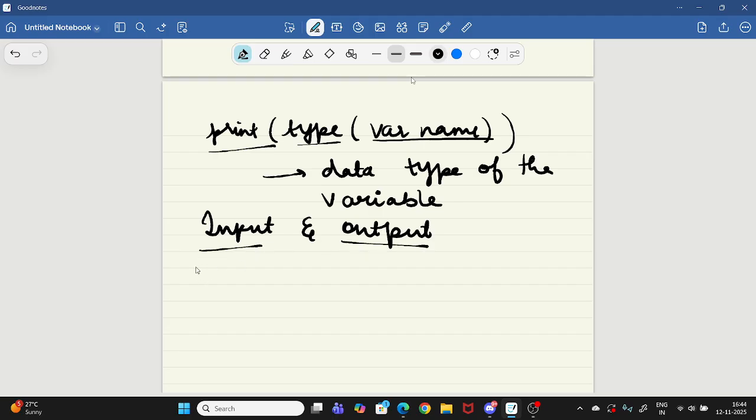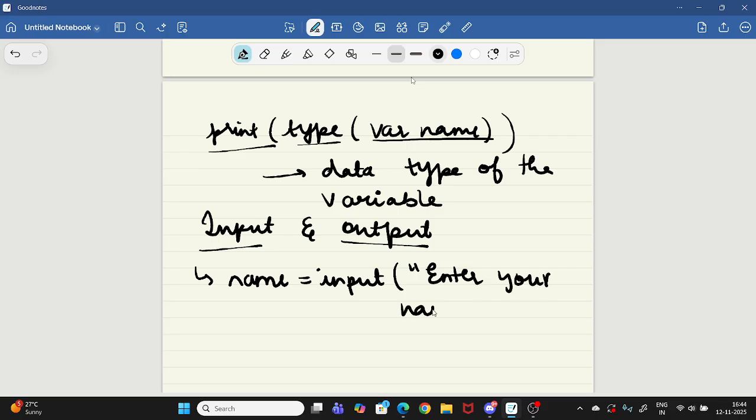For input, imagine if I want to take my name as input. If I want the user to give the name as input, I'll write name is equal to, you can take any variable name, I'm taking name only, input, and I'll write enter your name.